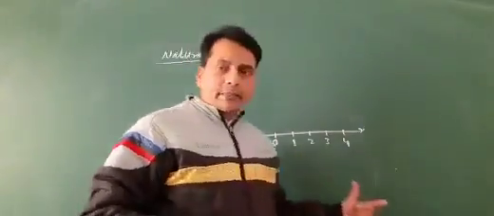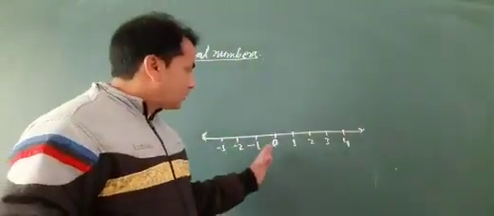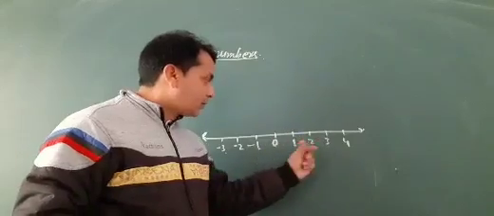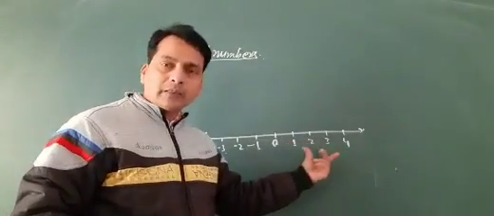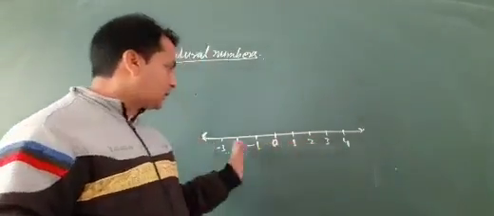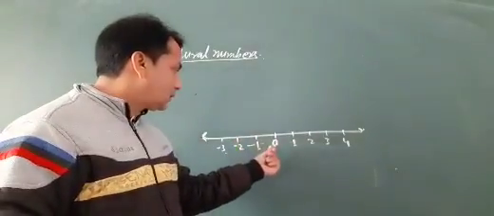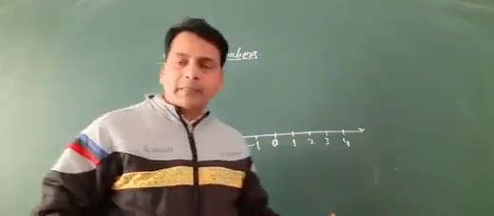So it is clear that on the right side of the number line all numbers are positive, and on the left side all numbers are negative.